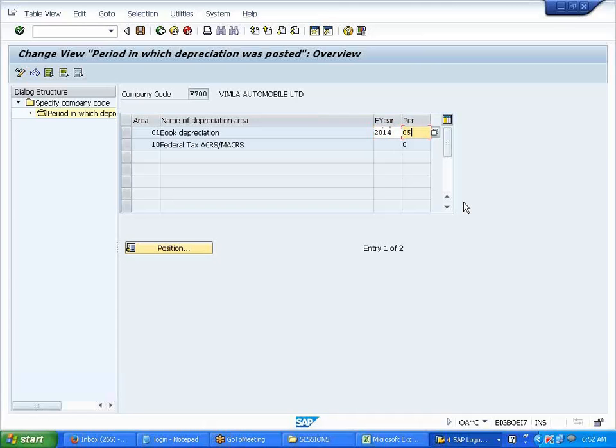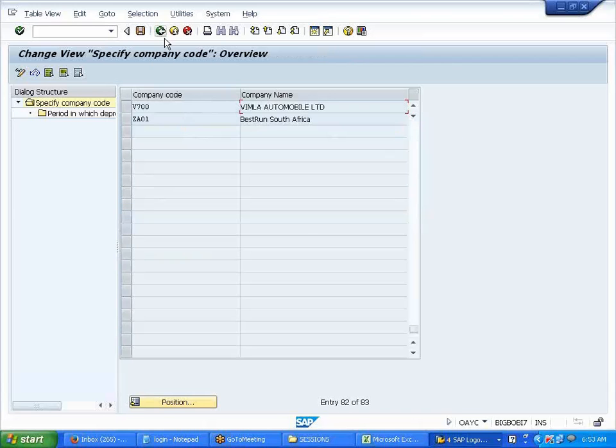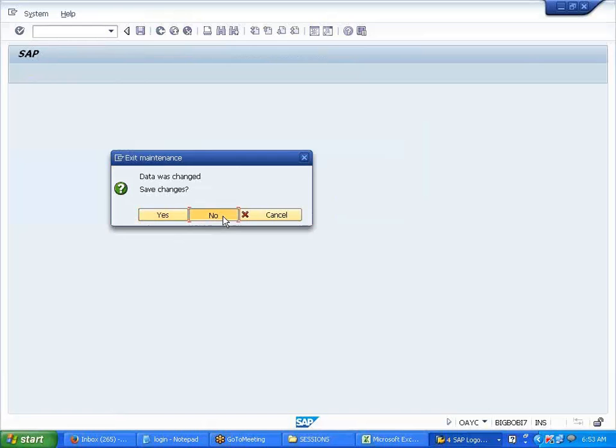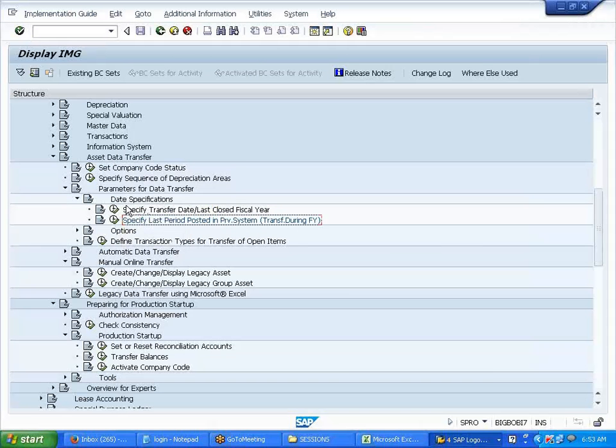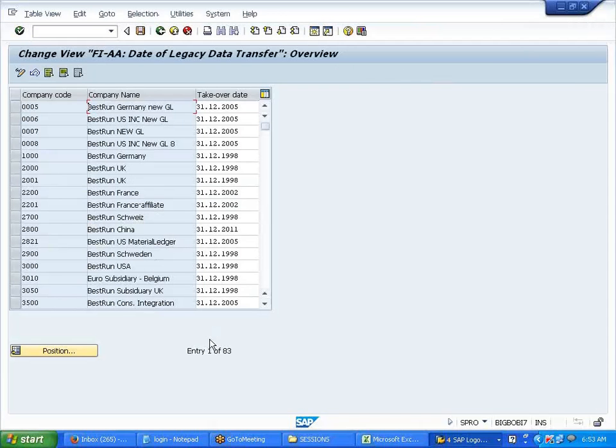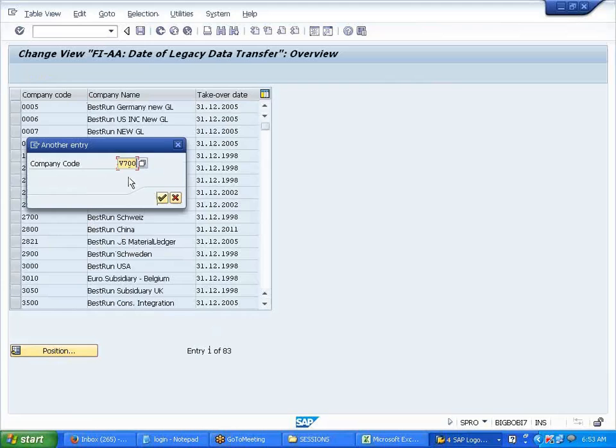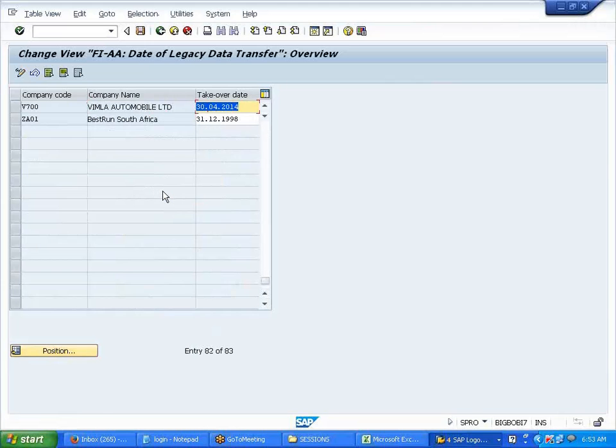From which period I want to post, I'll give here 5th. Usually what will happen, I want to show you that, it is more important. In the specify last posting period, I'll go back here, V700, I'll keep it as it was, 31st 12, 2013, right?